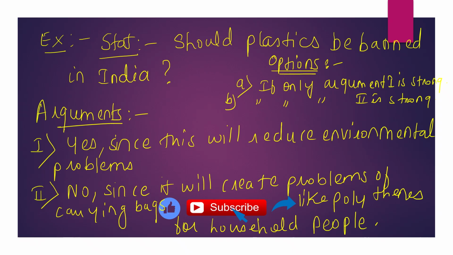Here, the argument which strongly supports the statement is the first argument. The second argument is a weak argument. The first argument is a strong argument. So here in the options, if only argument 1 is strong, that will be correct.